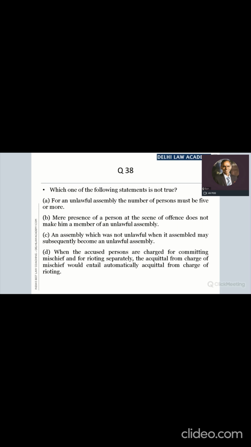Third is, an assembly which was not unlawful when it assembled may subsequently become an unlawful assembly. This is also a correct statement, because as per the explanation given to section 141, an assembly which is originally or initially not unlawful may subsequently become unlawful.